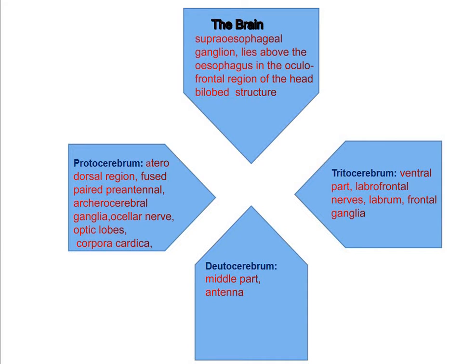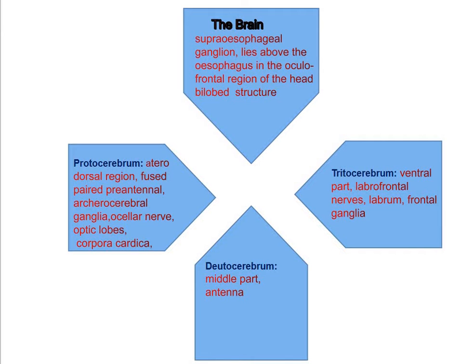The protocerebrum is the anterodorsal larger region of the brain representing a fused pair of preantennal or archaecerebral ganglia.